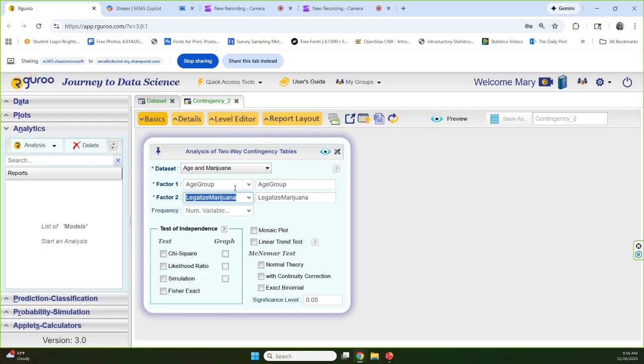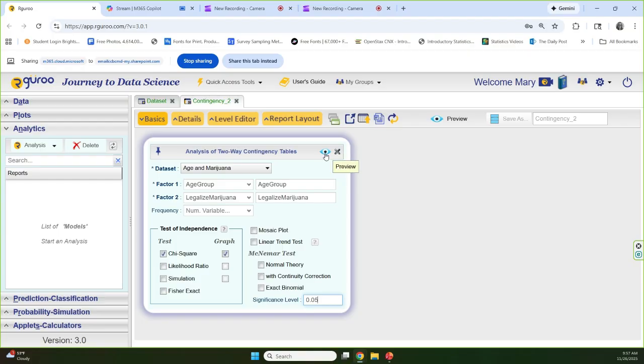It really doesn't matter which one you choose as factor 1 and which one you choose as factor 2. The chi-square test will be the same either way. Then we're going to have to give it a nudge and tell it to do the chi-square test. Otherwise, it just gives you your table and won't do a statistical analysis for you. So tell it to do the chi-square, and that's pretty much it. You can adjust your significance level if you choose. Ours was 0.05, and that's the default here.